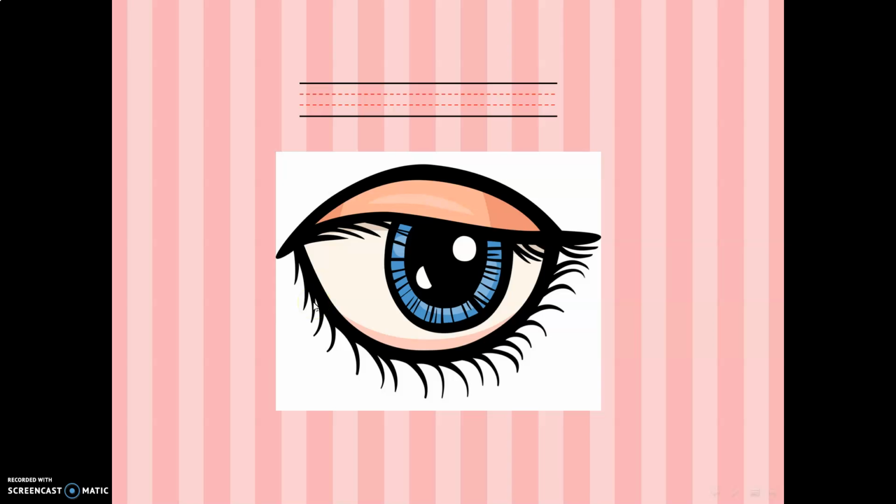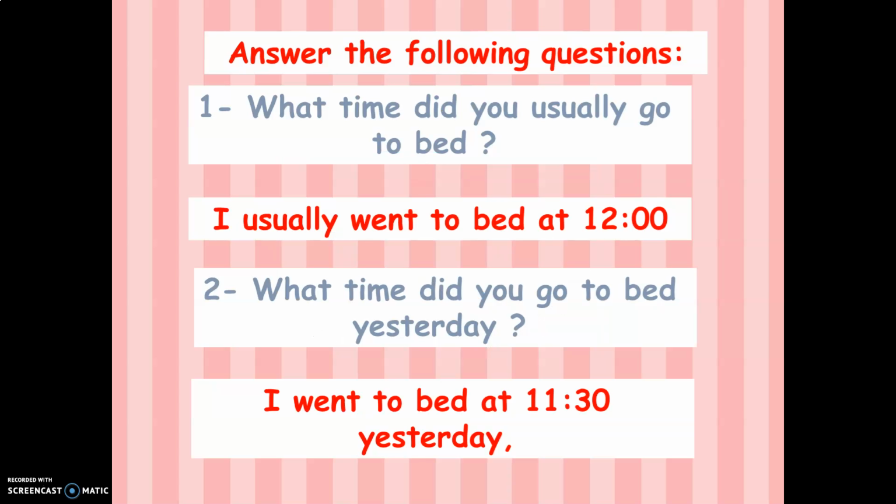So, what can you see here, girls? I can see an eye. Excellent. This is an eye. What do we call this thing, girls? We call it eyelid. Eyelid, in Arabic الجفن, okay? Eyelid, E-Y-E-L-I-D. Eyelid. Okay, girls?